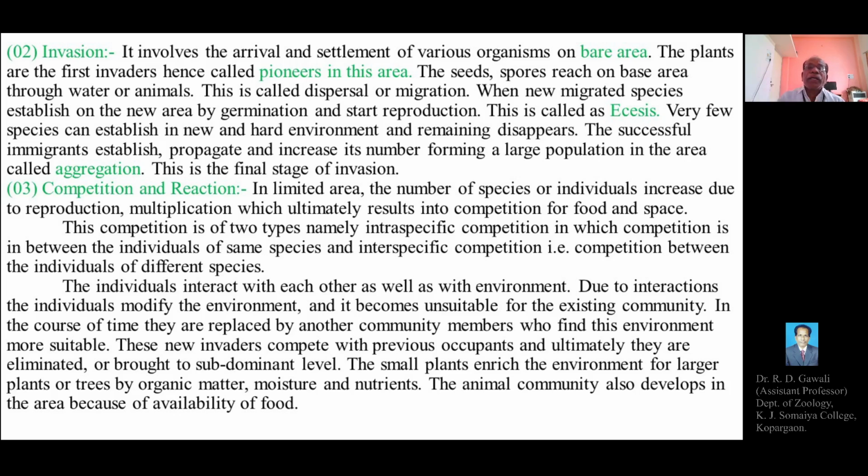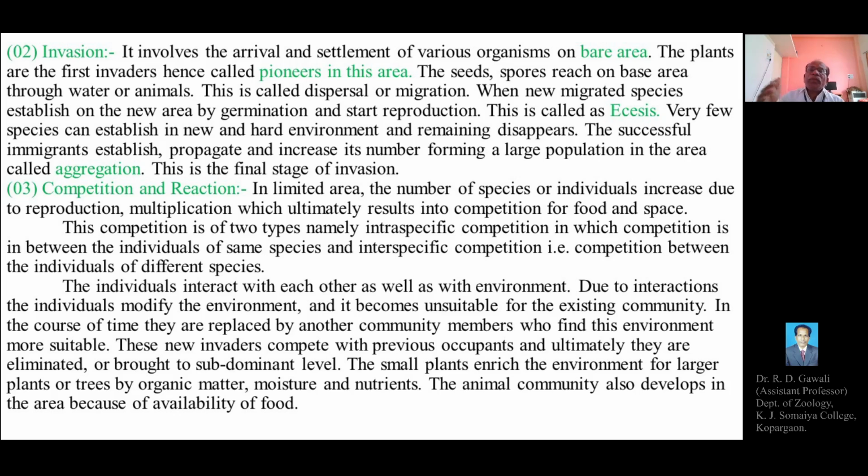When these new migratory species establish on the new area by germination and start reproduction, whatever seeds and spores are carried into the bare area from other sites or communities, by animals, wind or water, will then germinate, grow and reproduce in the new area.